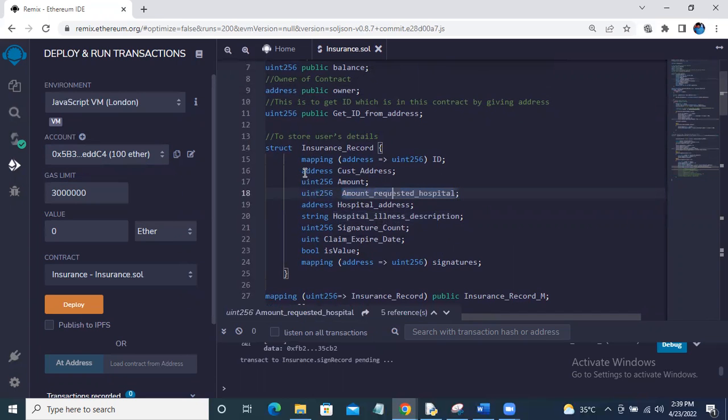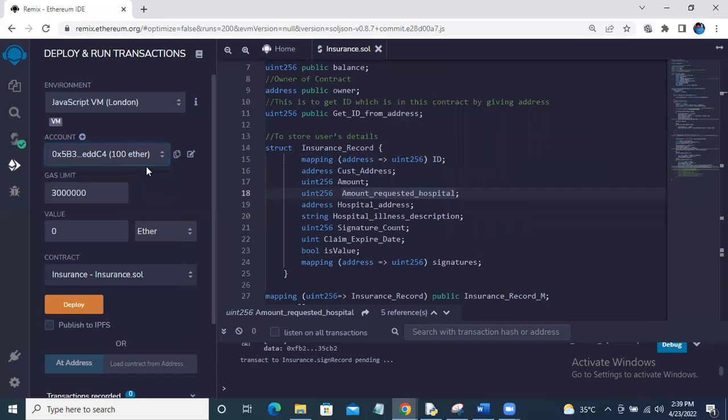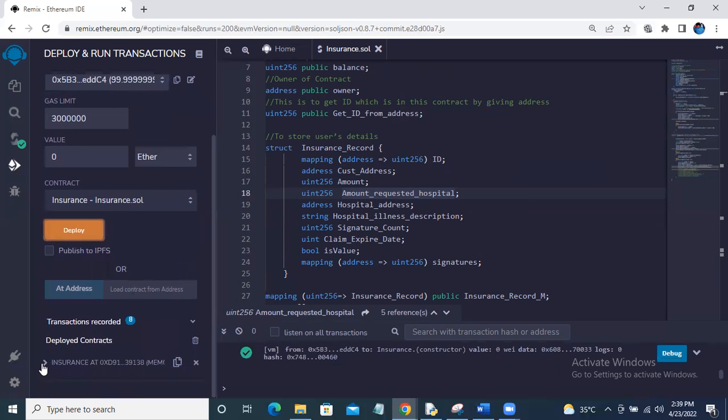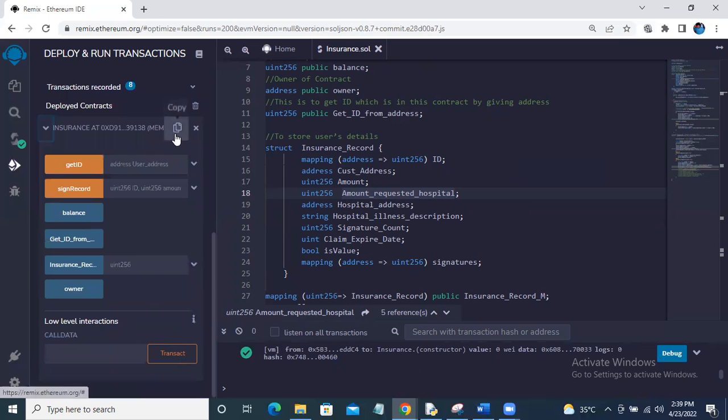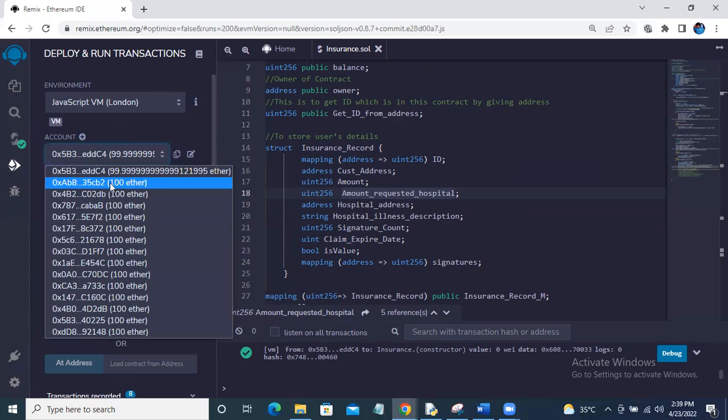Let me compile this. So it's working fine. Now let's say this first 5B3 is the owner of the contract, so I am deploying this contract in his name. I have deployed this contract, and there is our contract. Now let's say that the second address AB8 is the patient, and the AB 4B2 is the hospital.